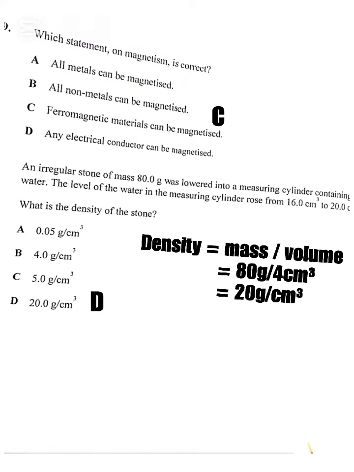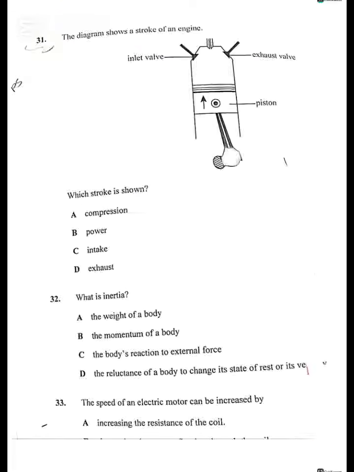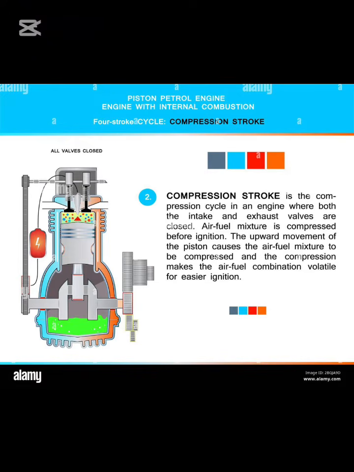Let us now proceed to number 31. Number 31, the diagram shows a stroke of an engine. Which stroke is shown? This one is a compression stroke. In the compression stroke of an internal combustion engine, both the inlet and the exhaust valves are closed. That is what is shown on that diagram.